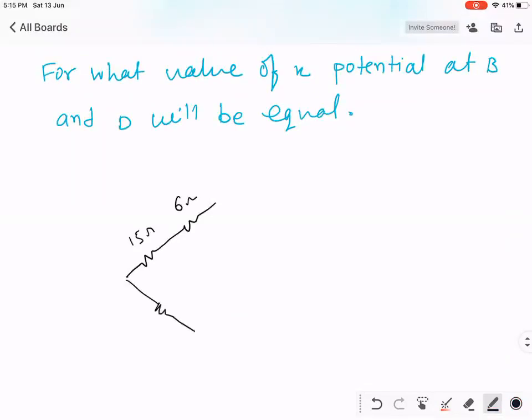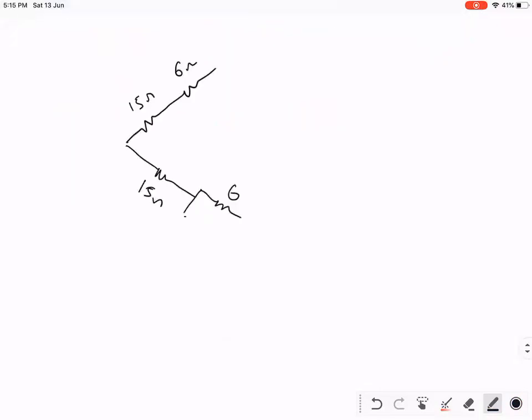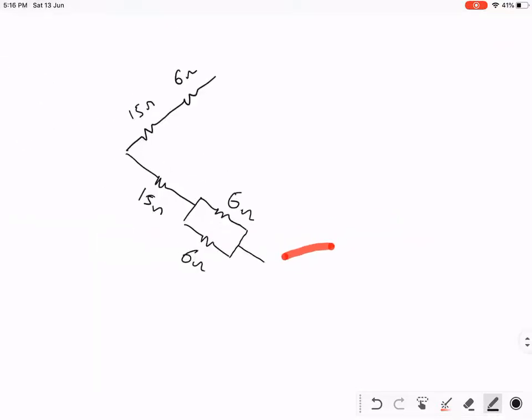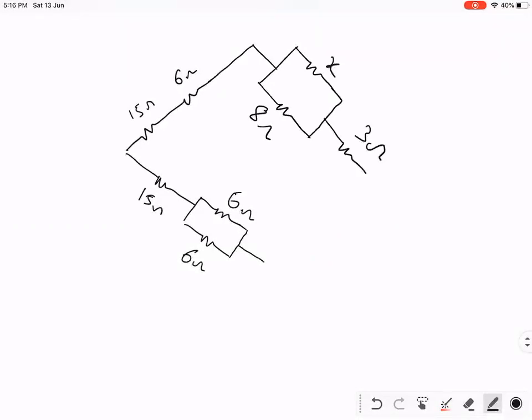They tried making it complex, but actually the question is very easy. This is x. This is 8. This is 3.